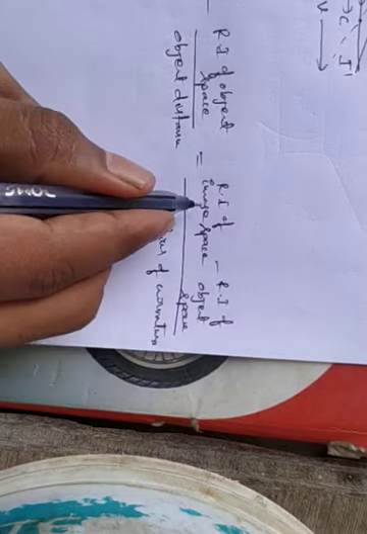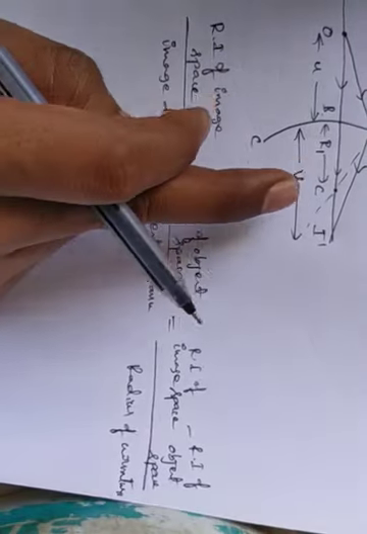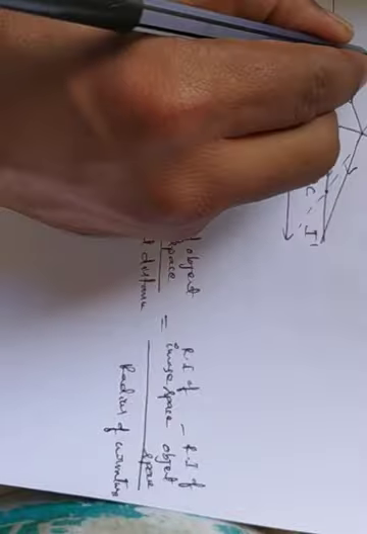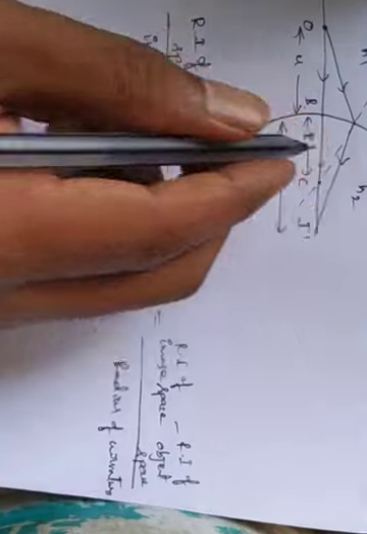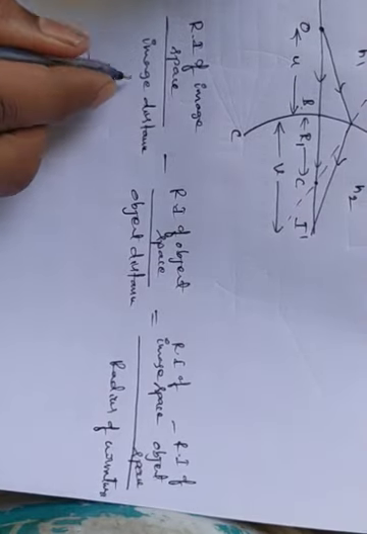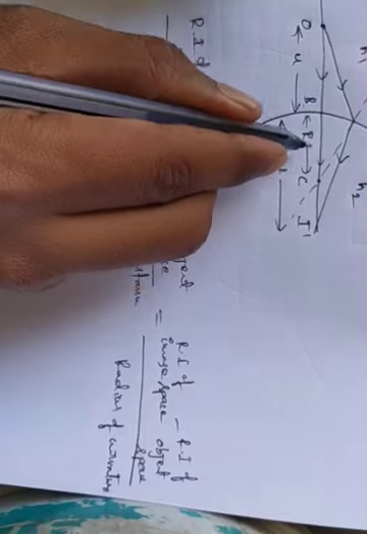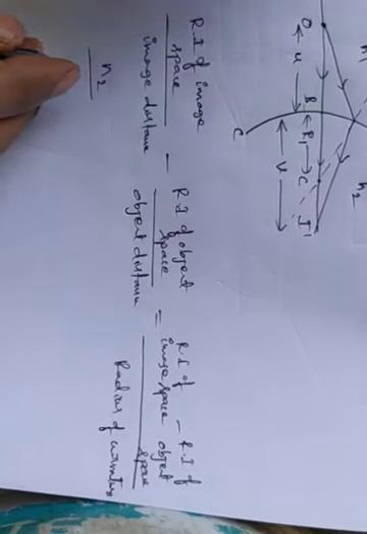Actually, yeah, okay. Now this is the formula we know. Just substitute here. Refractive index of image space. What is the refractive index here? It is the N1 and it is the N2. Therefore, here the refractive index of image space is N2 by image distance. What is the image distance? Here image distance is BI